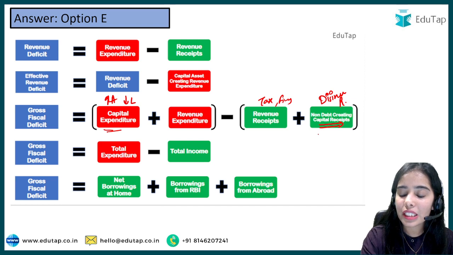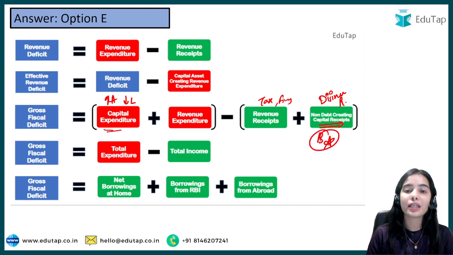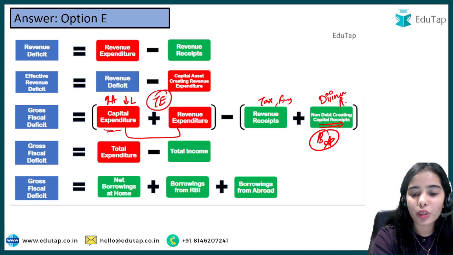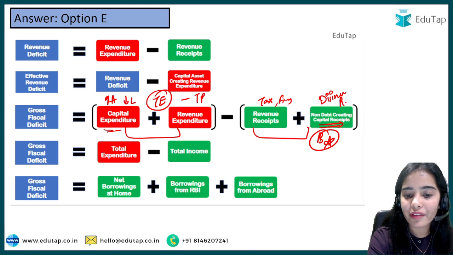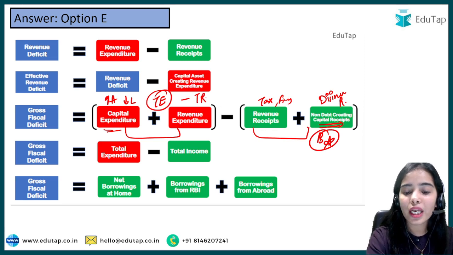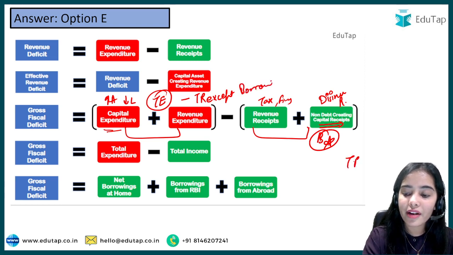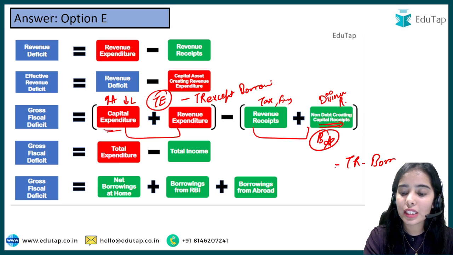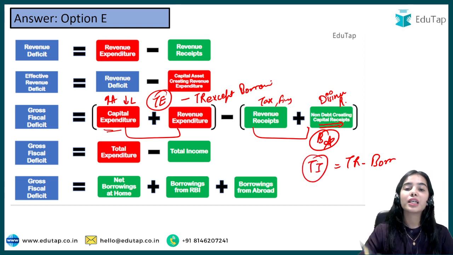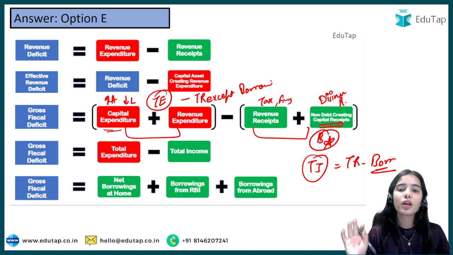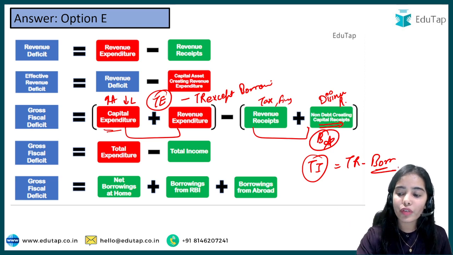So non-debt creating means here we are not taking into account the borrowings that the government is doing. So total expenditure, capital expenditure plus revenue expenditure, is total expenditure. Here we are talking about the total revenue, but we are not taking into account borrowings. So the total revenue except borrowings is the government's total income, the income that the government is earning, because the borrowing is just what the government is getting. The government is doing nothing for that borrowing. The borrowing will not be the income, right? So total revenue minus borrowings is the total income.